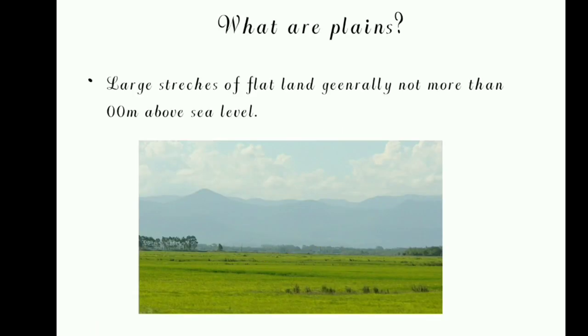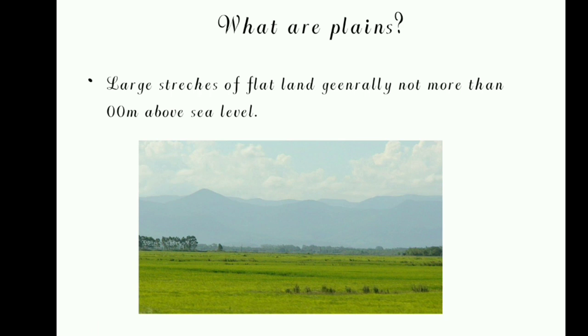Today we are going to learn about the plains. So first, what are plains? Plains are the lowlands. They are vast and very flat, usually at a height of less than 200 meters above sea level. They are developed by alluvial deposits from the rivers and tributaries, and that's why these plains are also called river plains. These river plains are very fertile.